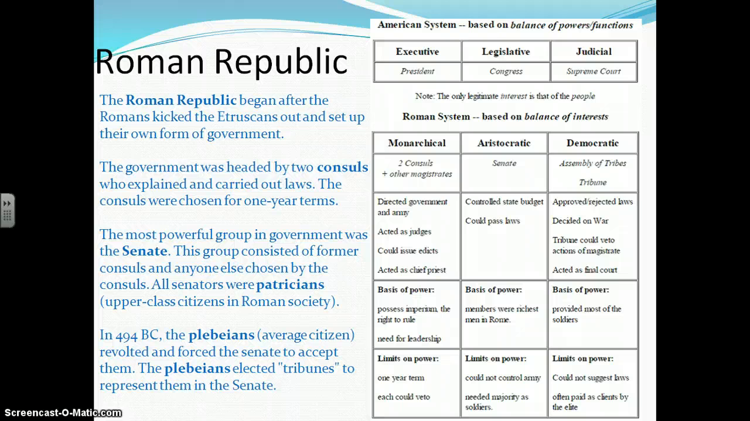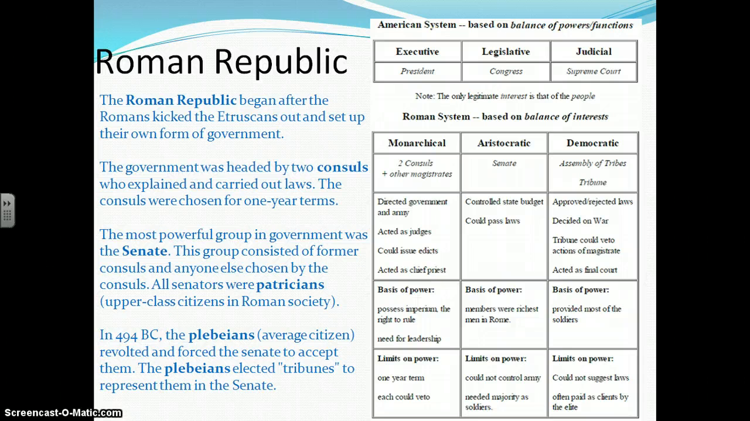The Roman Republic. The Roman Republic began after the Romans kicked the Etruscans out and set up their own form of government. The government was headed by two consuls who explained and carried out laws. The consuls were chosen for one-year terms. The most powerful group in the government was the Senate.